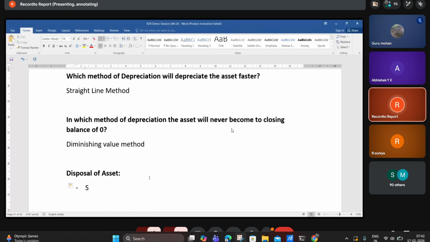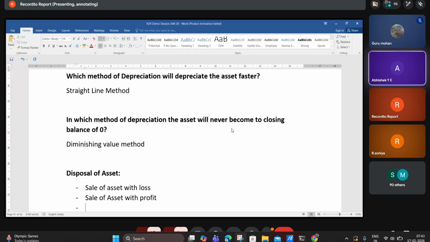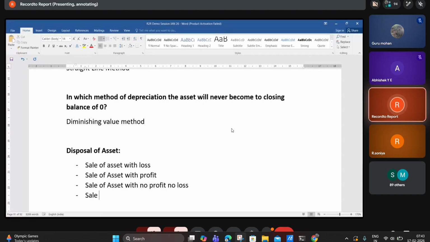So here we need to understand sale of asset with loss, sale of asset with profit, sale of asset with no profit, no loss, and disposal of asset without sale. Okay, so this we will understand.